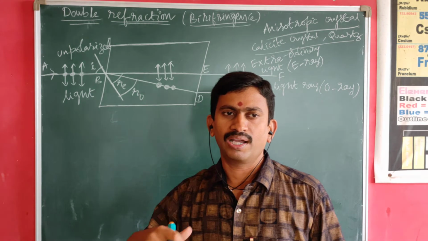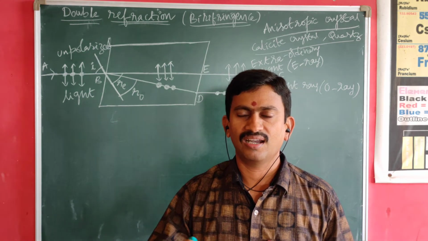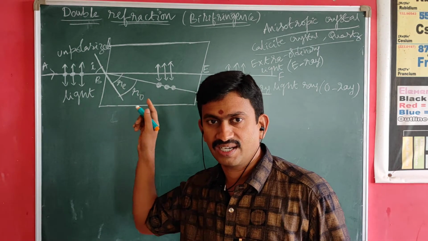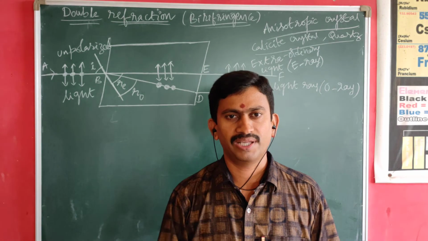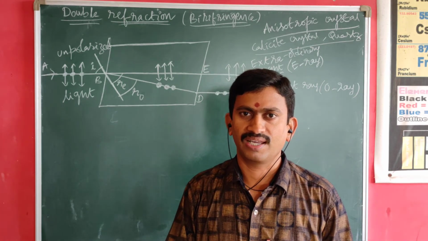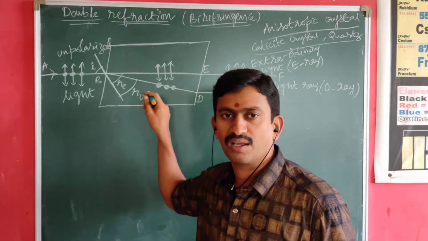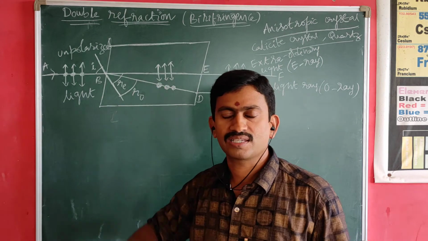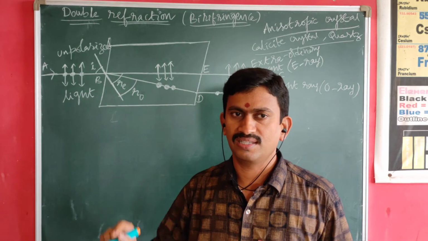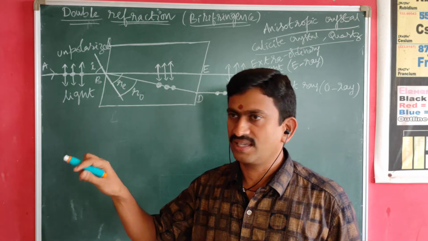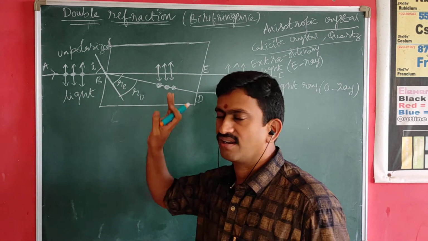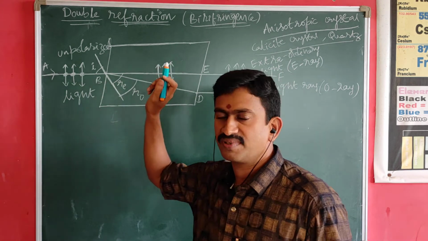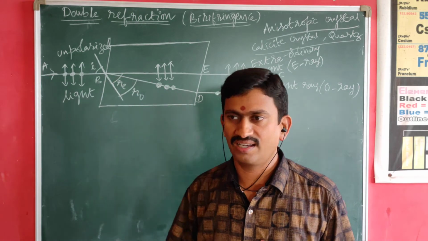Now, what about the second law of refraction? The second law tells us that the incident ray, the refracted ray and the normal must be in the same plane. These two are the ordinary laws of refraction. So this ordinary light ray or O ray satisfies both of these laws, whereas the extraordinary light ray does not satisfy them. Because it satisfies the ordinary laws, it is called ordinary light ray. It doesn't satisfy the ordinary laws, hence it is called extraordinary light ray.